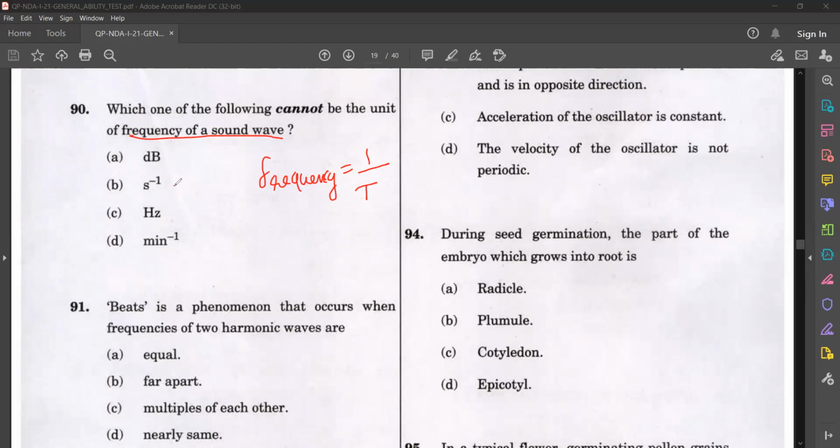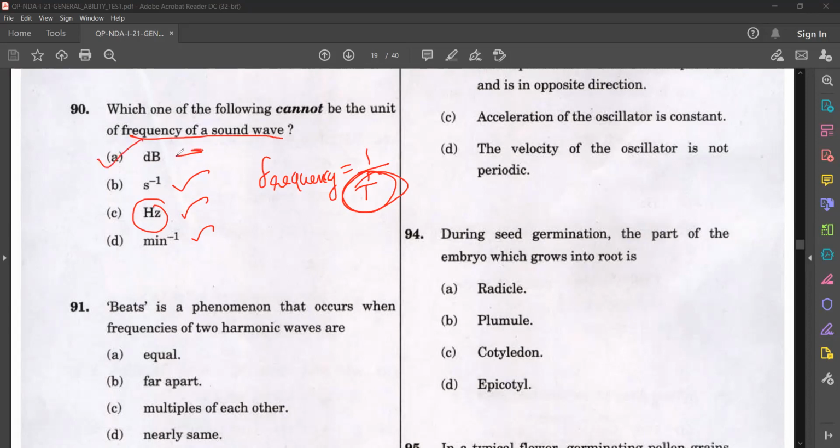So second inverse is possible because it is 1 by time period. Then hertz, obviously it is the unit of frequency. Minute inverse, if time is given in minutes, can also be a unit because it is 1 by time period. Now what cannot be the unit? That is decibel.